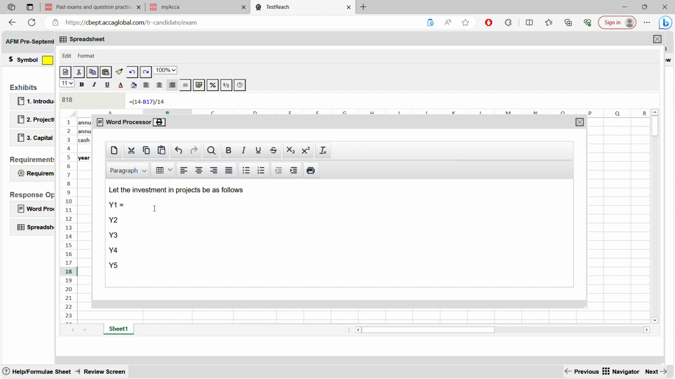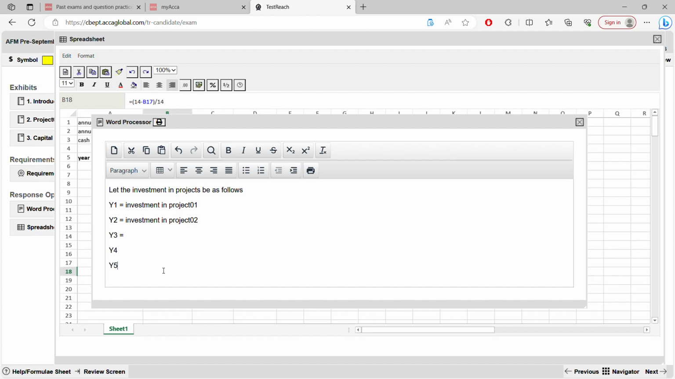Equal to investment in project 1. So same way, just copy paste this to your other lines, then just change the projects. Like that, investment in project 3, investment in project 4, investment in project 5. Y1, Y2, Y3, Y4, Y5. Can do it quickly.